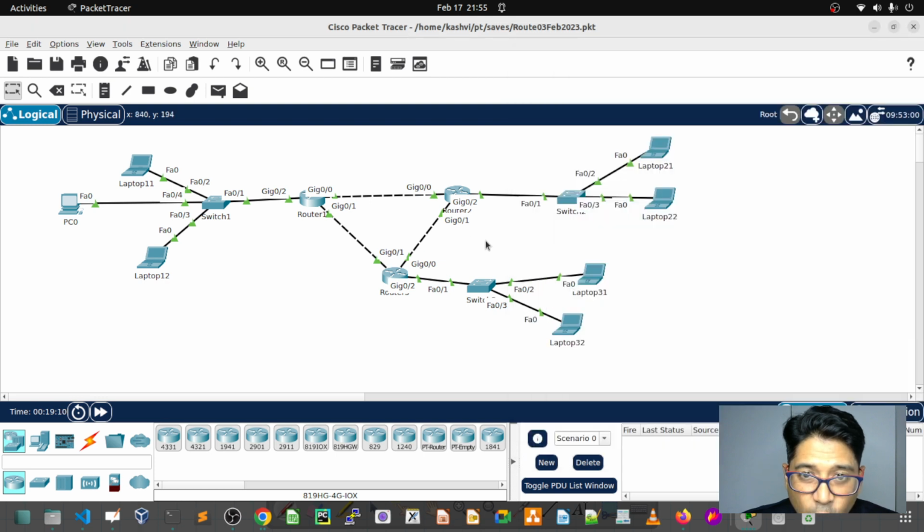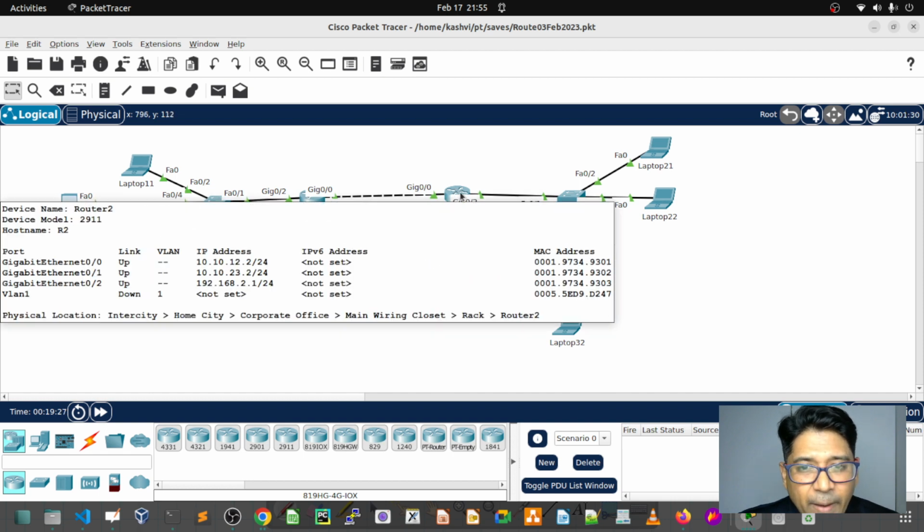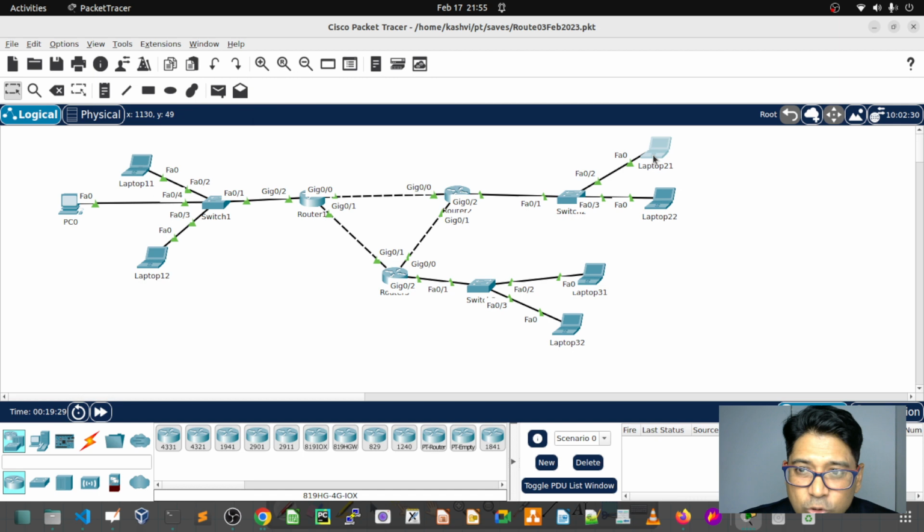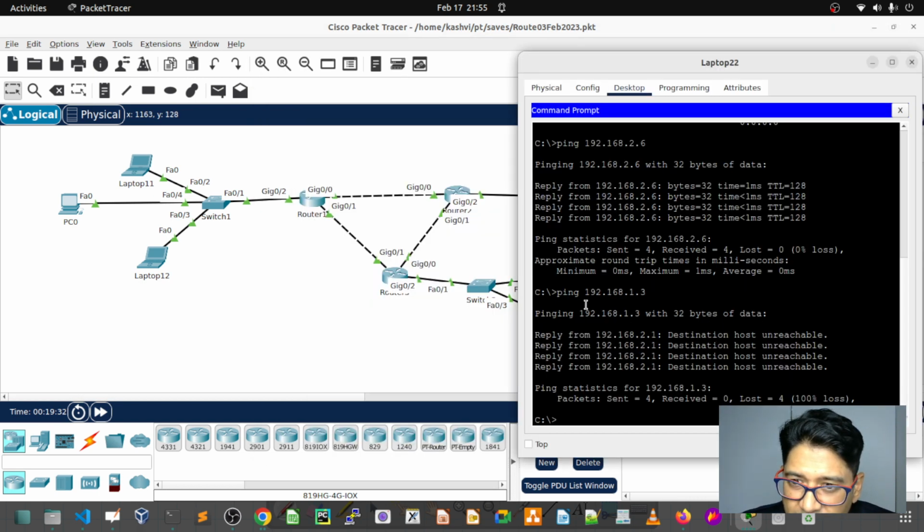Why did it go to the router? Because the IP is outside the broadcast domain, so the router is responsible for taking the packet, right? Yes, sir. So why did the packet reach the router? Because this IP does not belong to my broadcast domain.